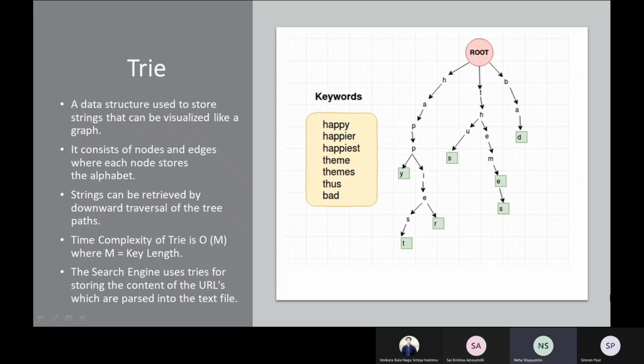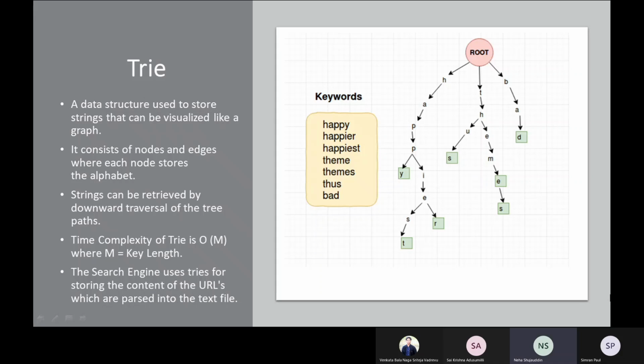A trie makes searching for a pattern in words easier. The strings that are stored in a trie can be retrieved by the downward traversal of the tree paths. For example, when we consider keywords such as happy, happier, happiest, theme, themes, thus, and bad, these are stored in the trie as shown in the figure.